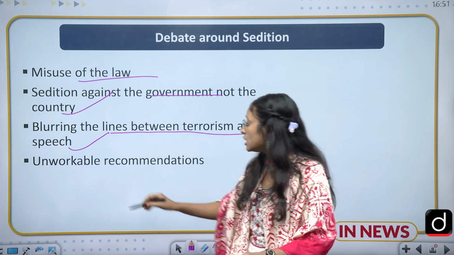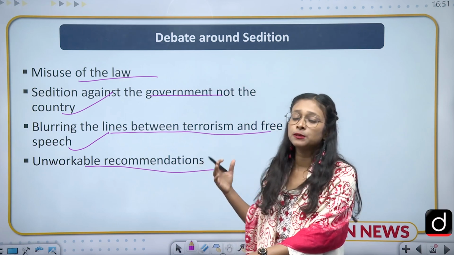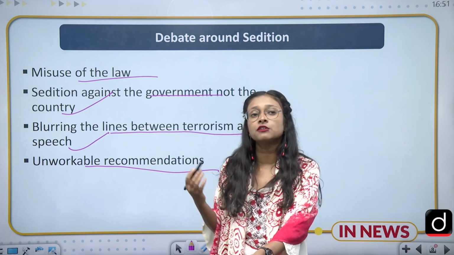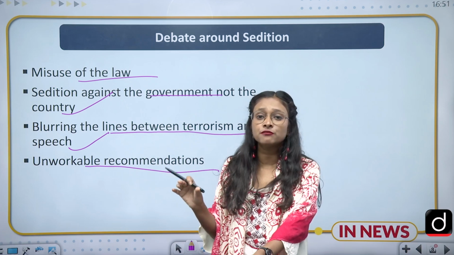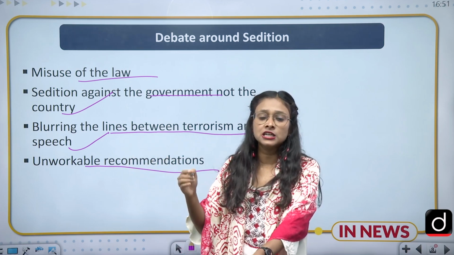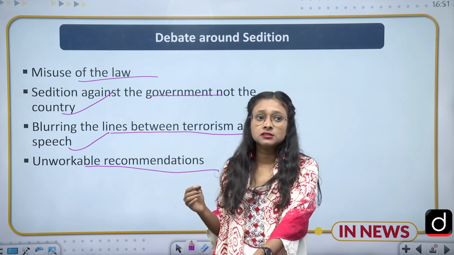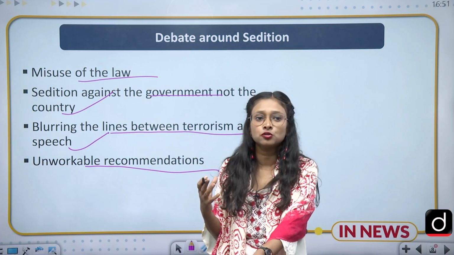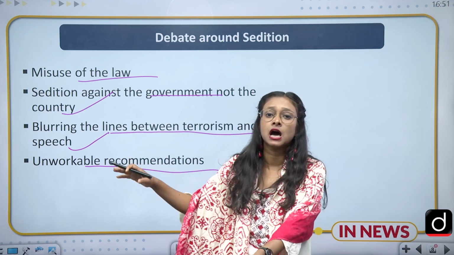The fourth is the unworkable recommendation, because the recommendation made by the 22nd Law Commission of India is unworkable in nature. The first thing is that it has increased the term of imprisonment: earlier it was only 3 years, but now it is 7. And it has also suggested that there should be a tendency. It means that you should not have to prove that this person has created disharmony.